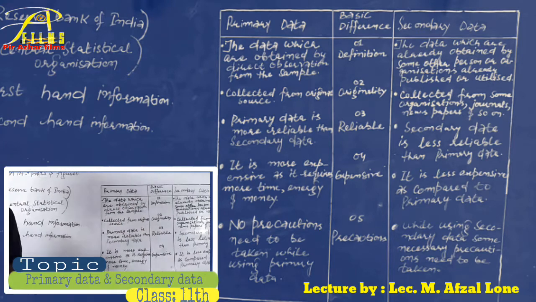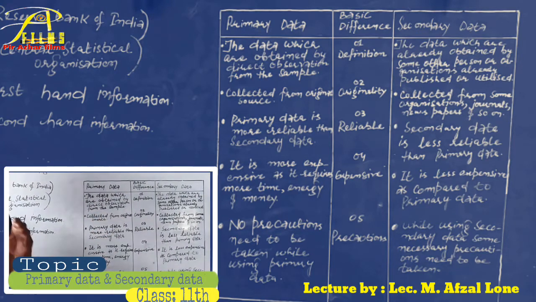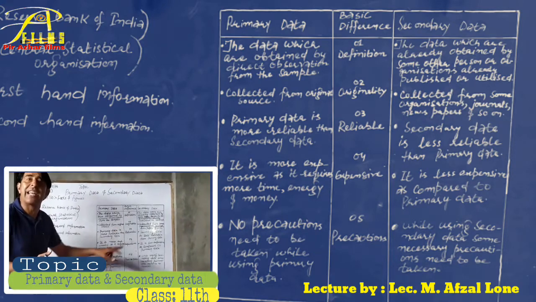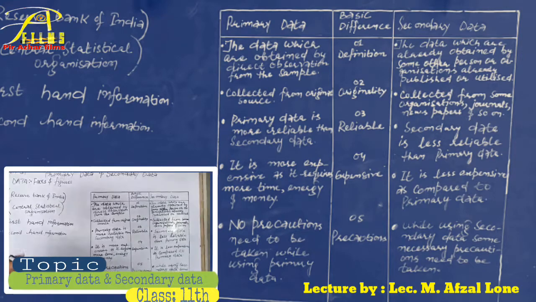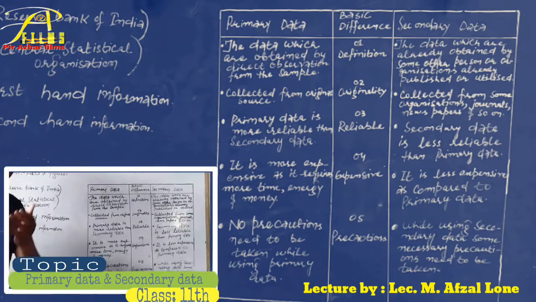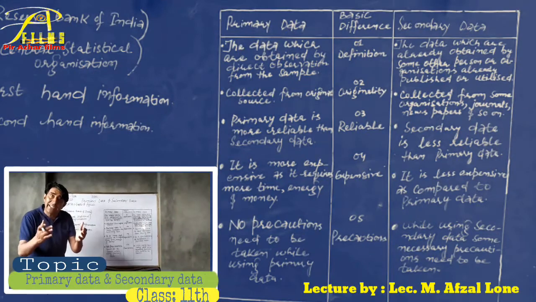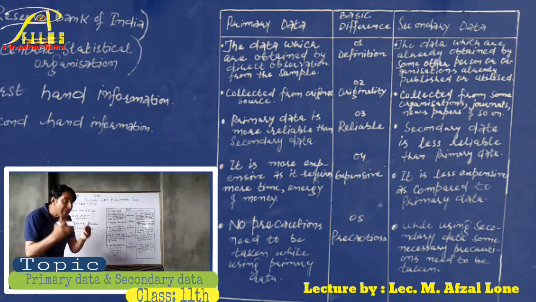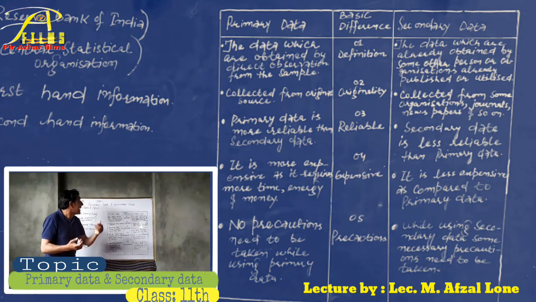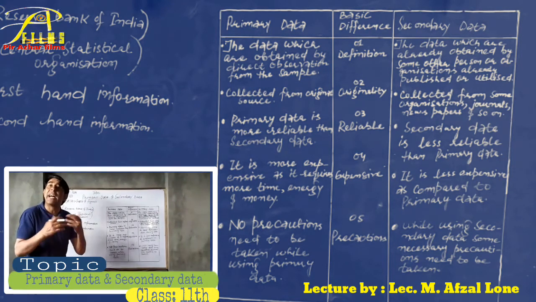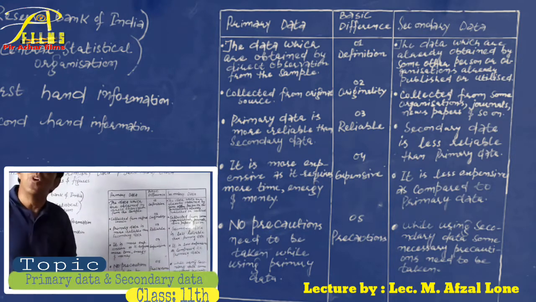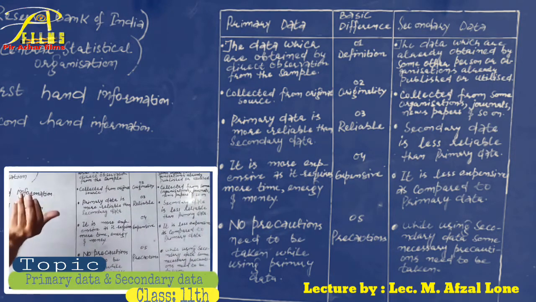Number third is the reliability or reliable source. We are going to make the difference on the basis of reliability. Primary data is more reliable than secondary data. Simply, when data is collected in the original form by doing field investigations, it is common sense that they are much more reliable, accurate and correct. On the other hand, secondary data is less reliable than primary data because they are not collected from the original source.